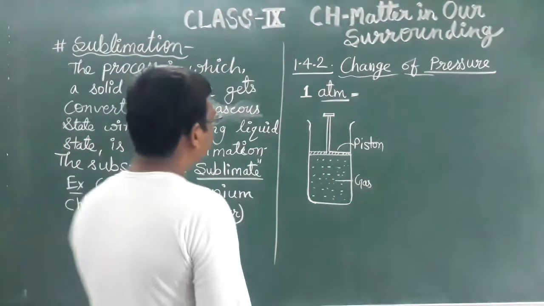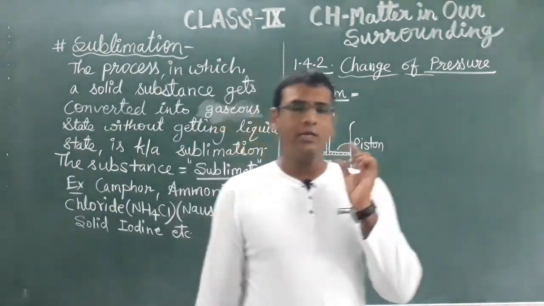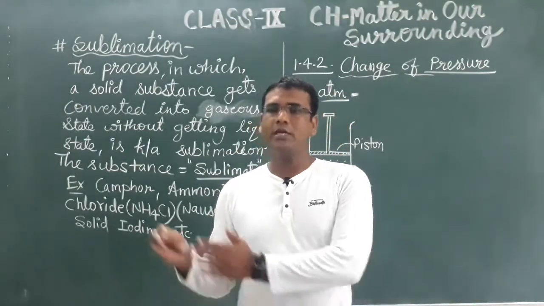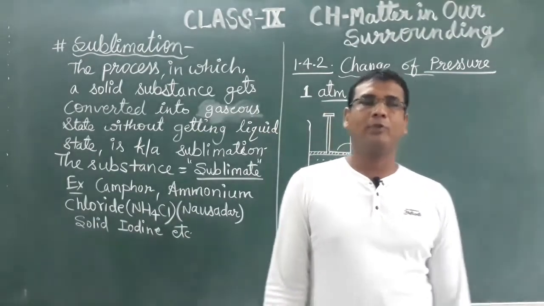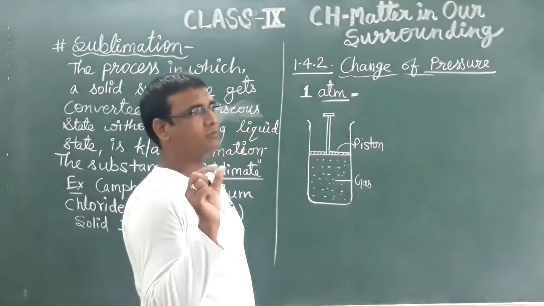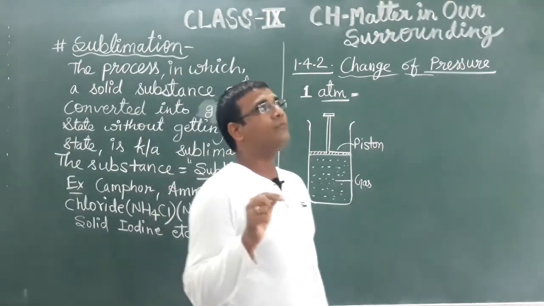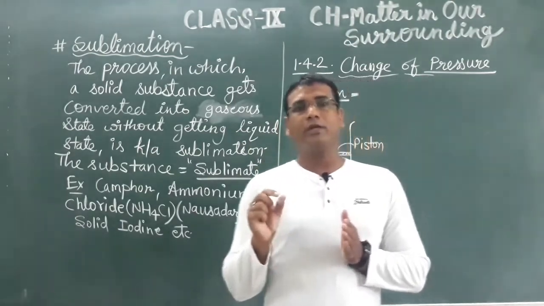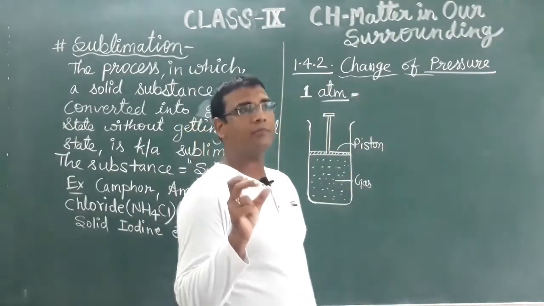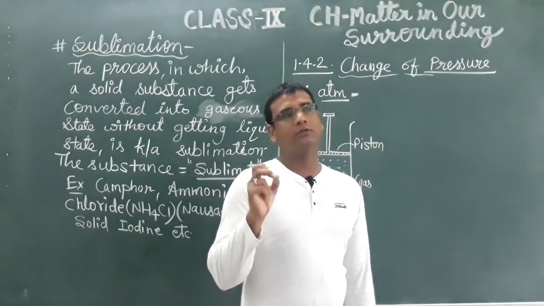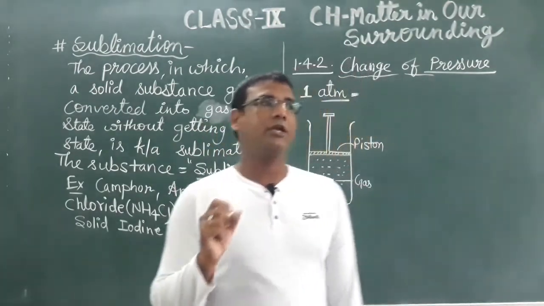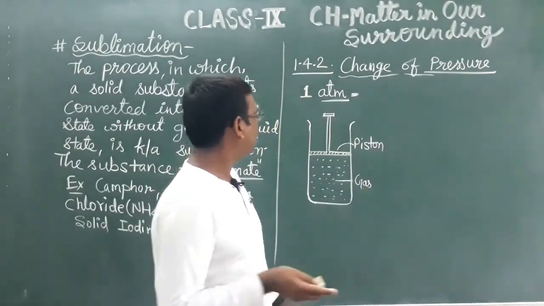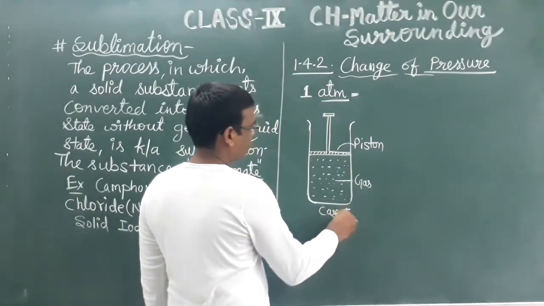Now this is the first case. What is the important thing which makes it solid, liquid or gas? The distance between the particles of matter. If the distance between particles is comparatively less, take care, this is a comparative case. The minimum distance is present between the particles of solid. Second, intermediate, that is for liquid, and maximum distance is present between the particles of gases. Now in the first case, this is the normal condition.